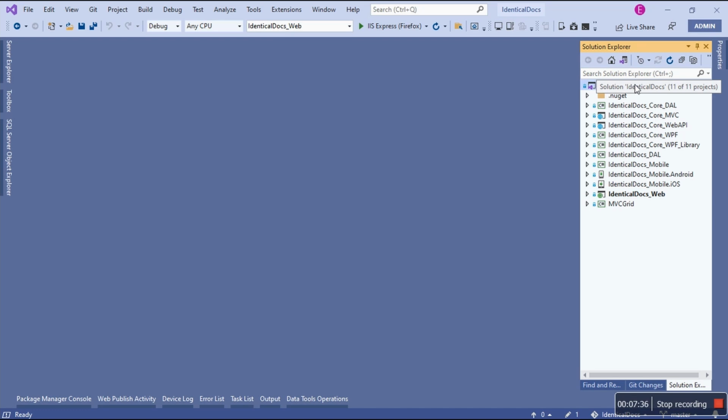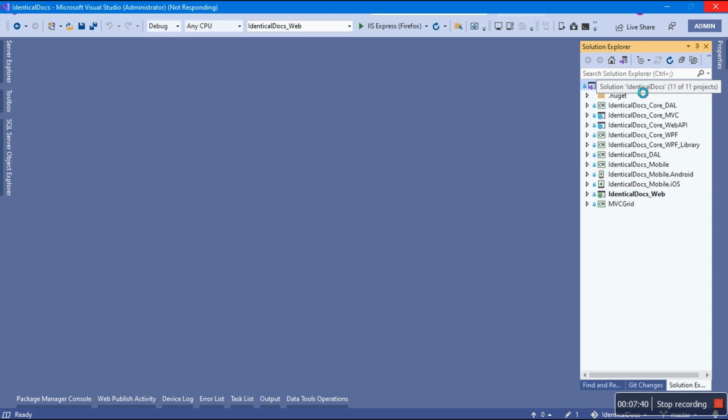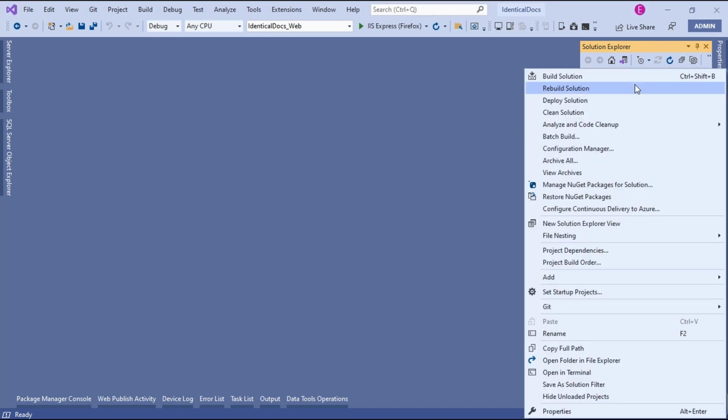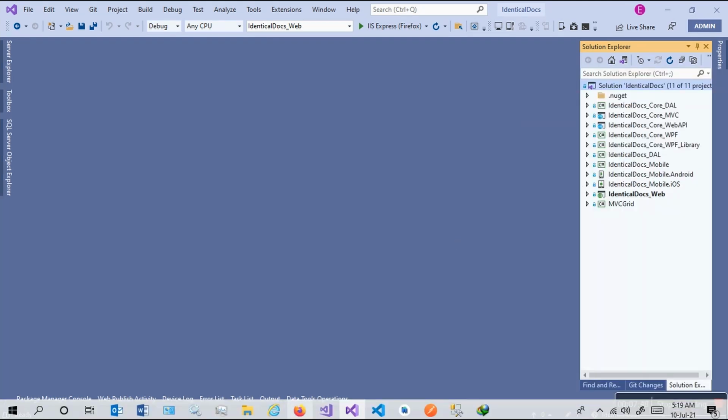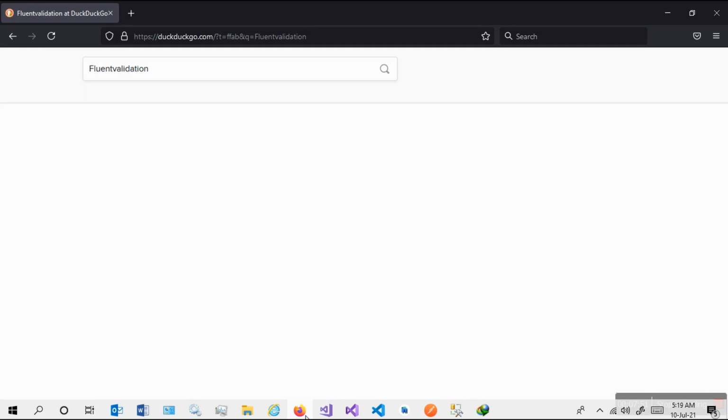Right click on the solution so we can check the NuGet packages for the entire solution. The reason why I'm doing this is I like to show the NuGet packages that I have used, what they are, and the version numbers for which project in the solution.